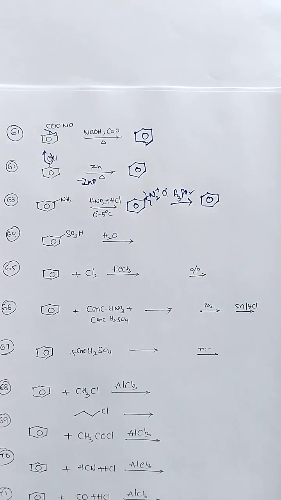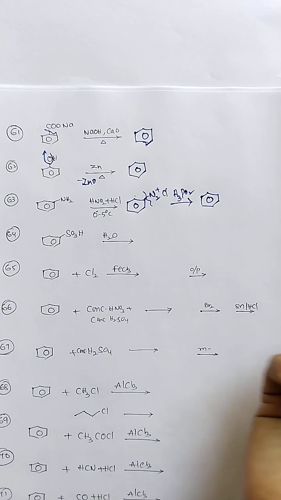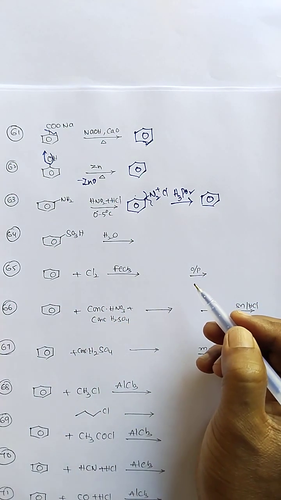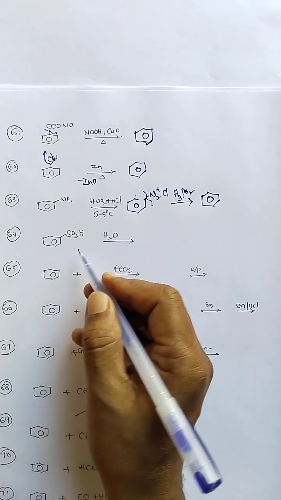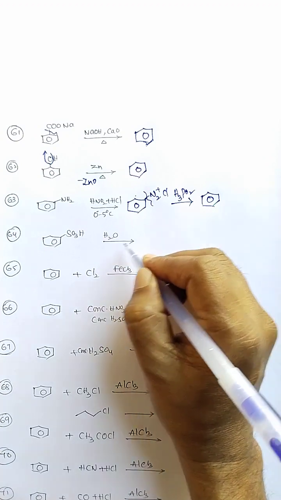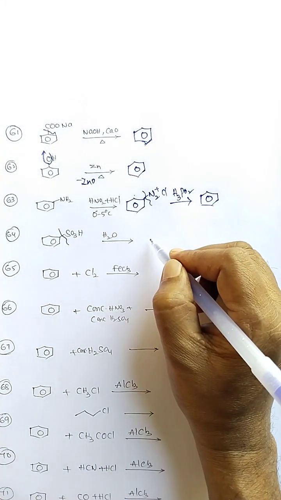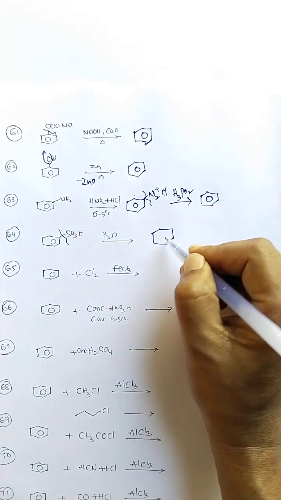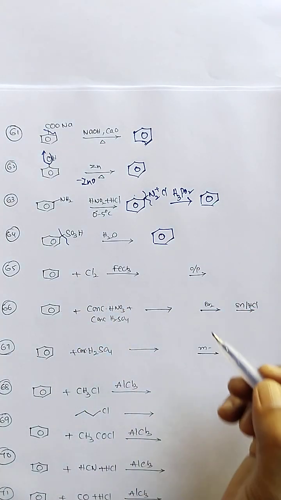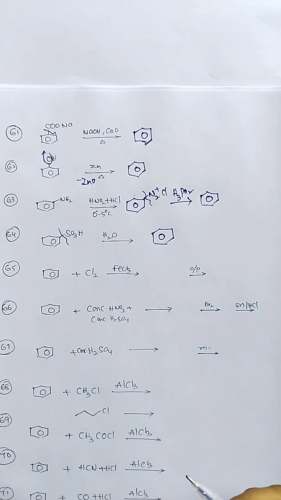This is also a preparation of benzene. Next, benzene sulfonic acid is reacted with water, this bond is broken, and sulfuric acid H2SO4 is removed, so benzene is formed here.